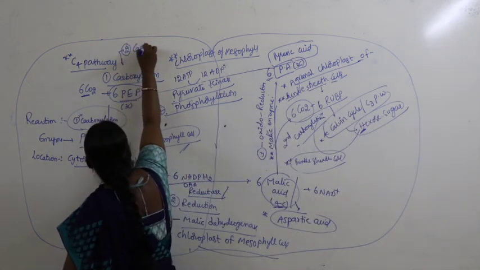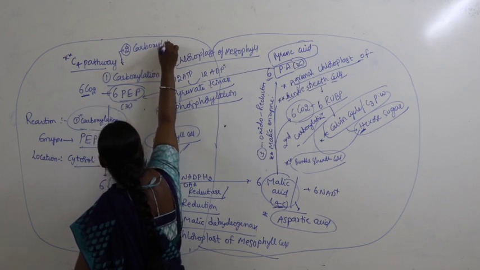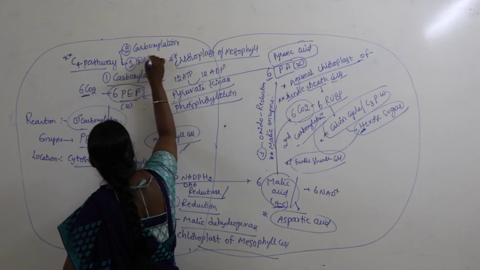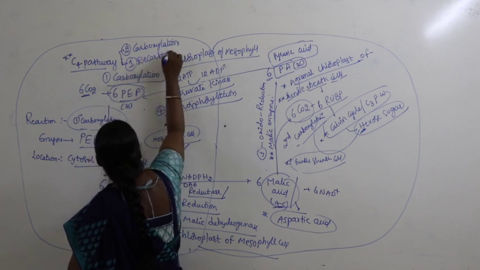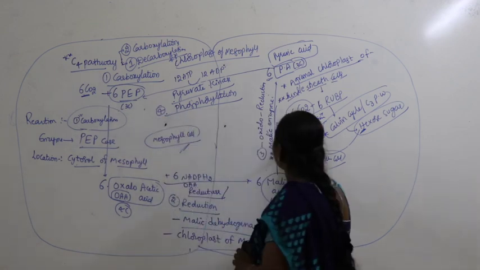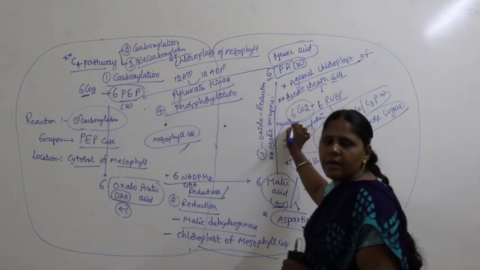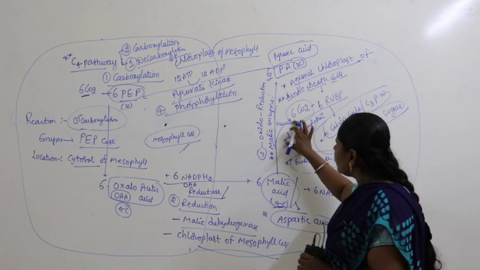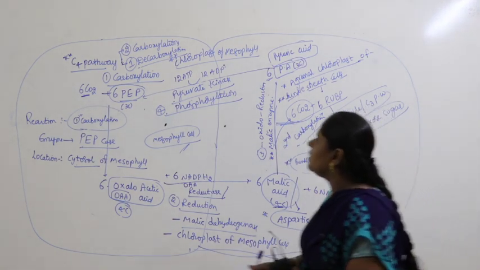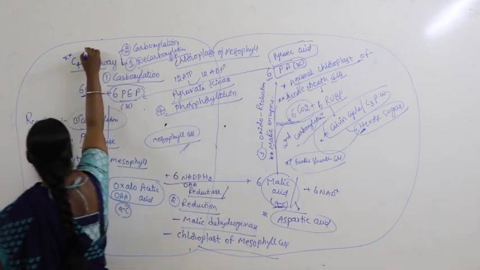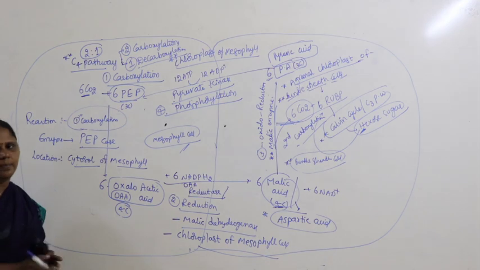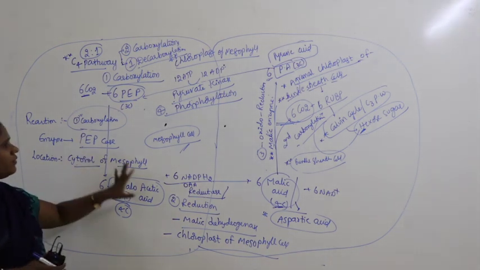There are 2 carboxylation reactions along with 1 decarboxylation. Where is this decarboxylation? It occurs here. Removal of carbon dioxide is called decarboxylation, and fixation itself is called carboxylation. So the ratio of carboxylations to decarboxylation is 2:1. So this is nothing but C4 pathway.